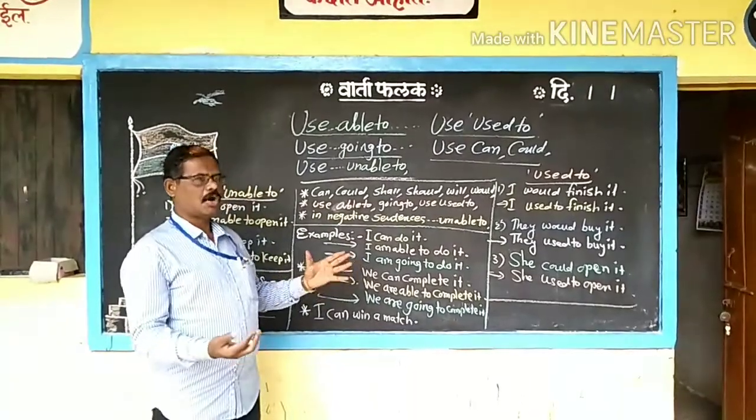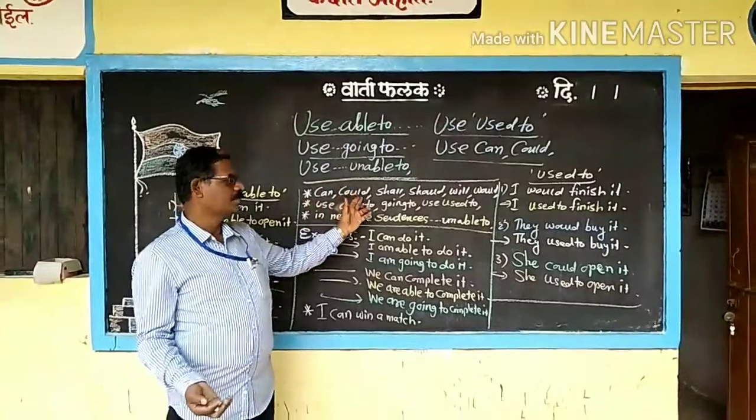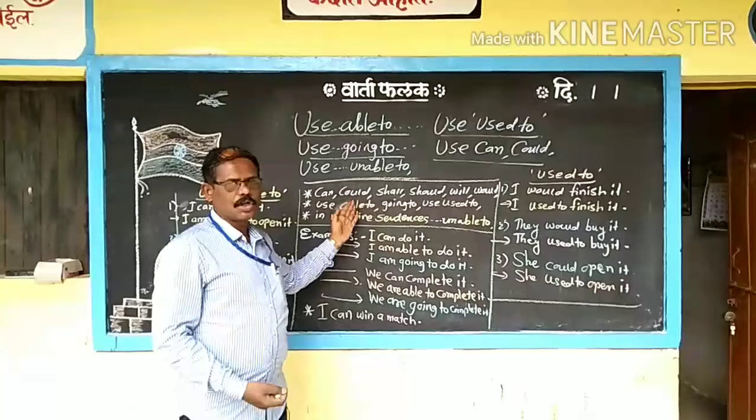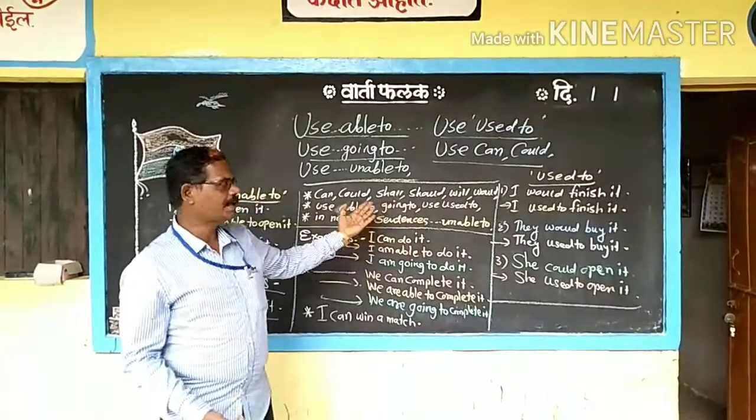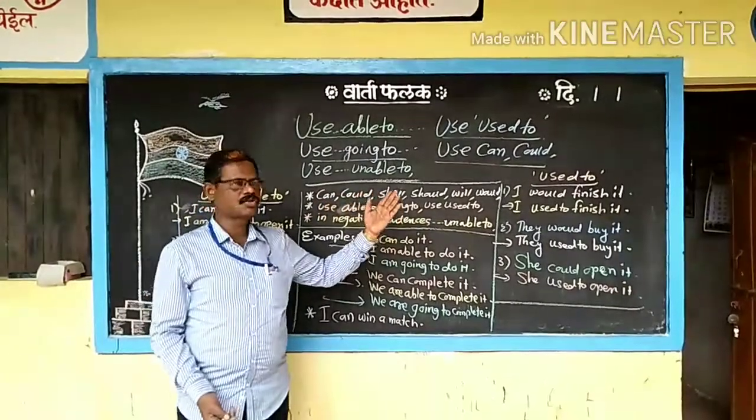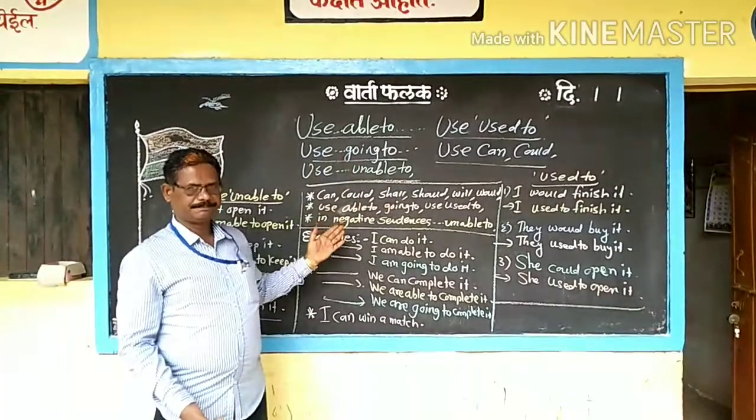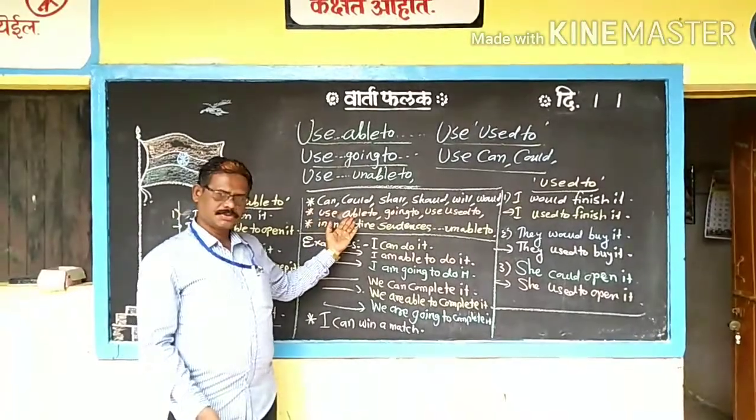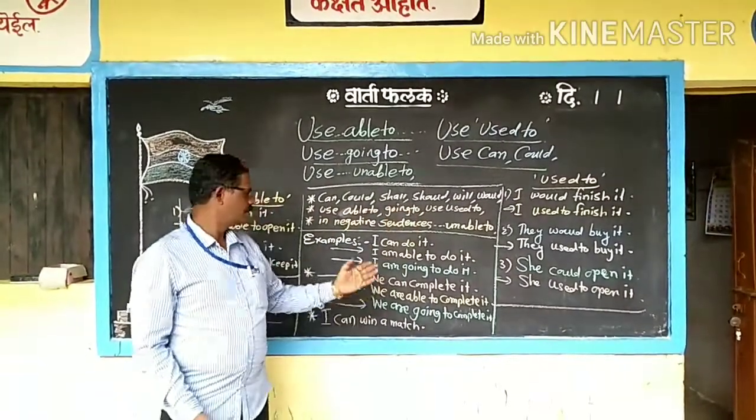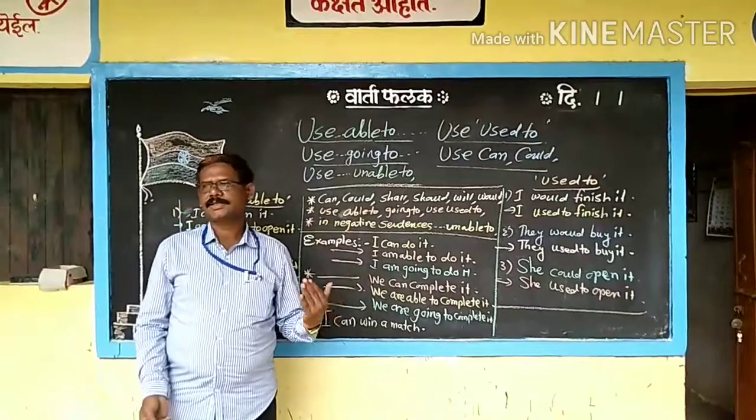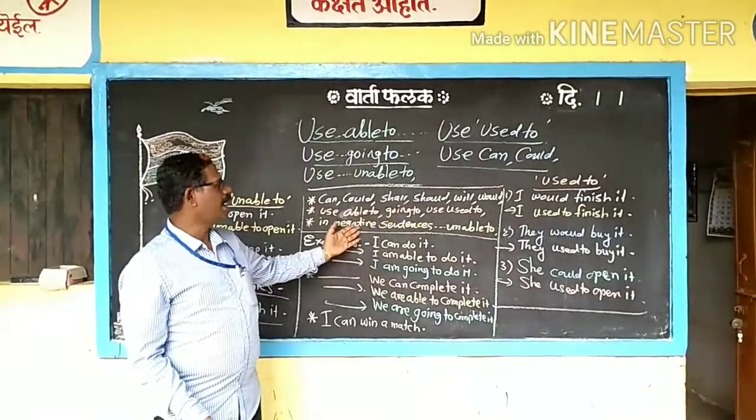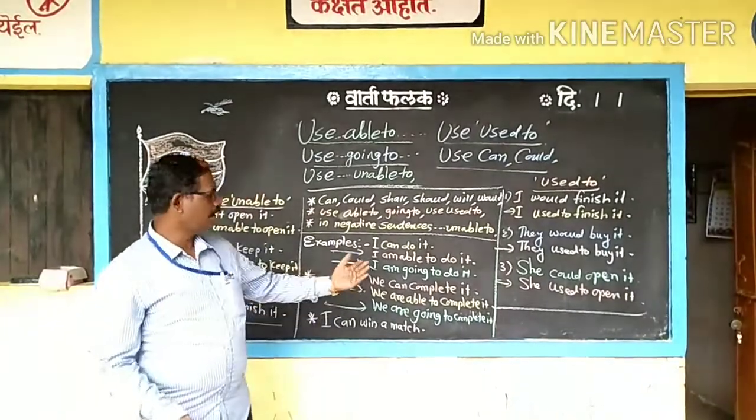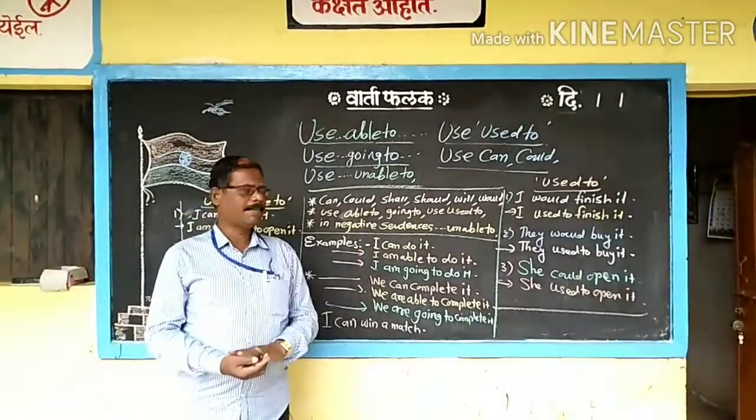There are the modal auxiliaries: can, could, shall, should, will, would. On the place of these modal auxiliaries, we are using able to, going to, used to, and if the sentence is negative, then we are using unable to. For example, here are some examples. Use going to and use able to.